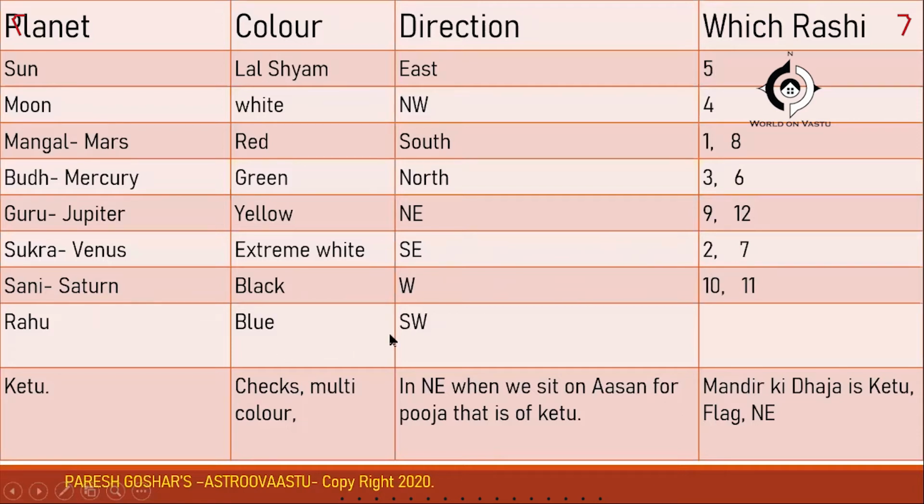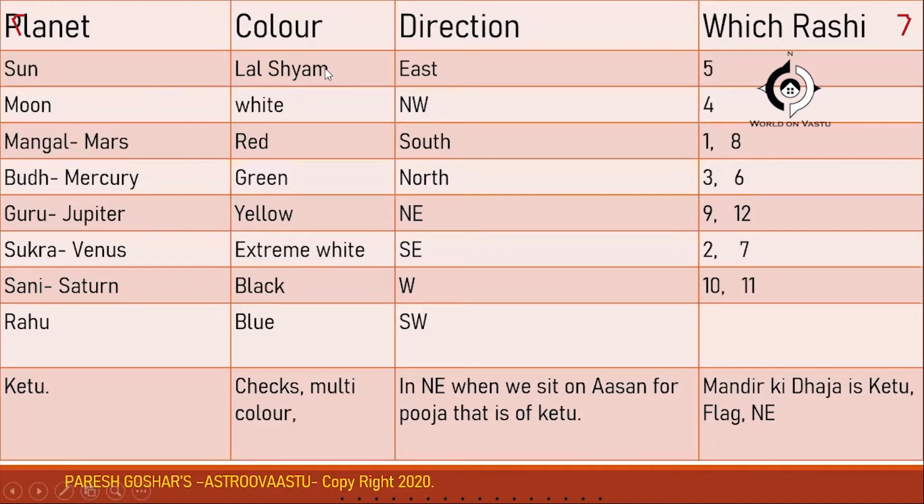Then Saturn, Shani, that governs the west direction. These directions you have to note down because in Astro Vastu these are useful later. And it governs the 10th and the 11th Rashi. For Rahu and Ketu, normally we don't have any Rashis, but direction is there, which is southwest for Rahu, and for Ketu it is normally northeast, but in northeast it is the place of the puja sthan or the asan we sit in the puja sthan, or it is the dhwaja, the flag that we have on the temple. So in northeast it is Jupiter, and along with Jupiter there is some place that is given to Ketu, like that.